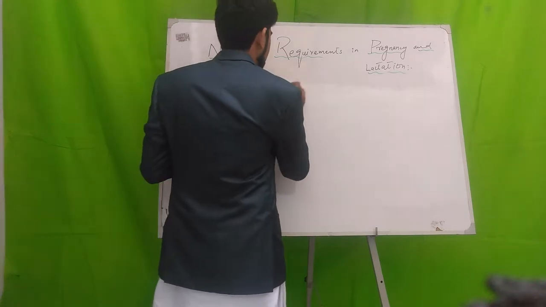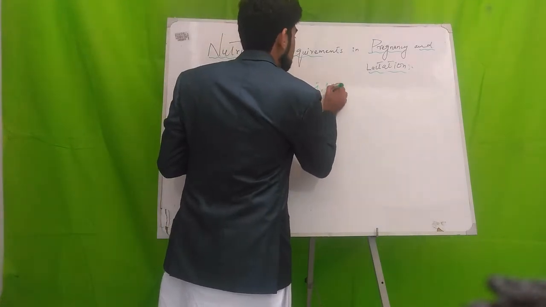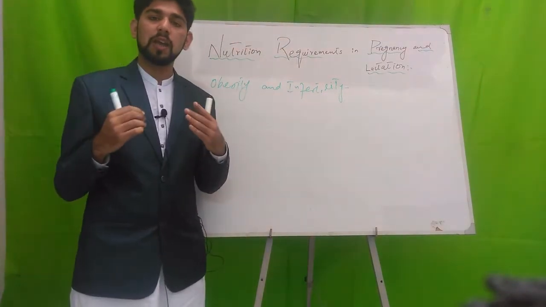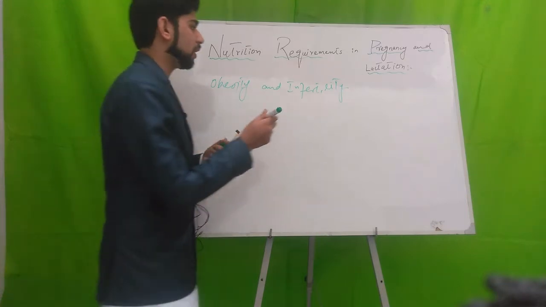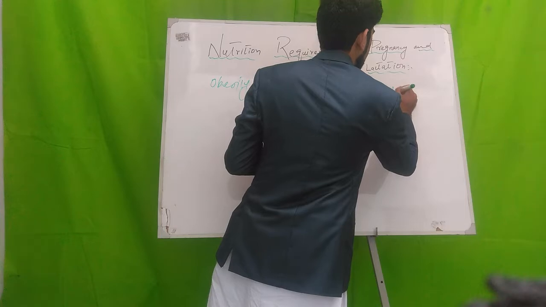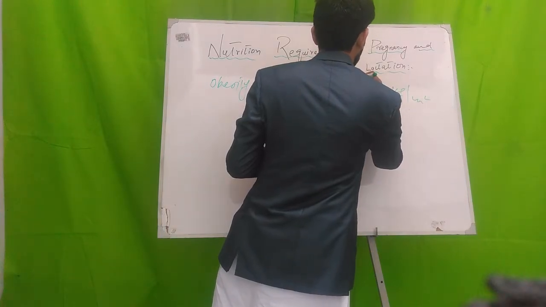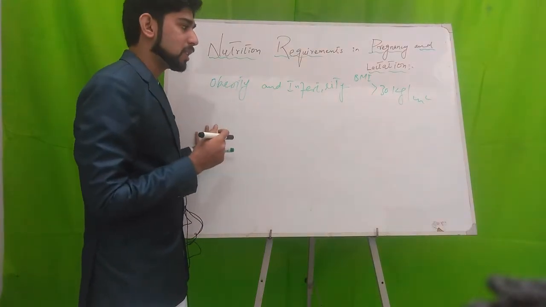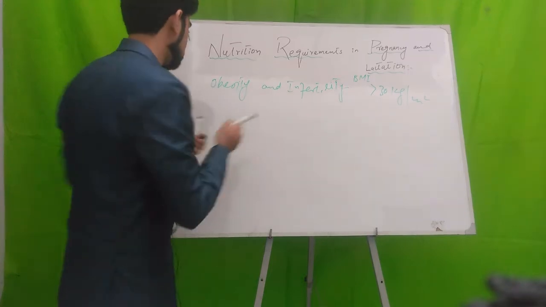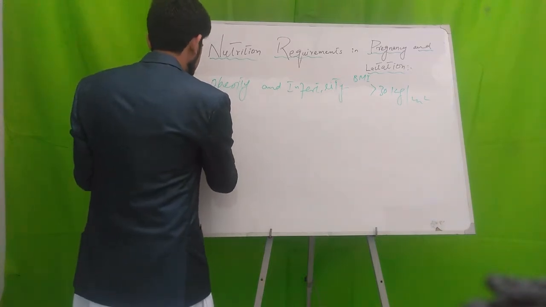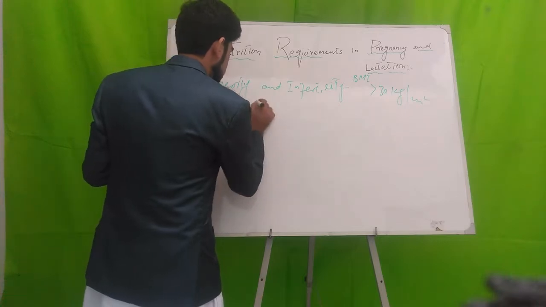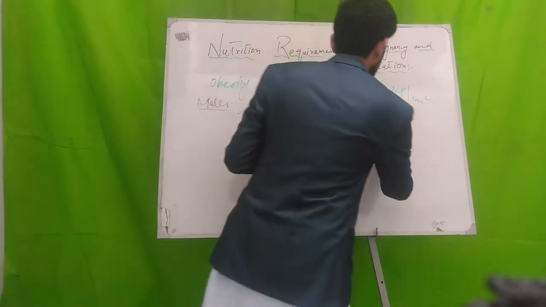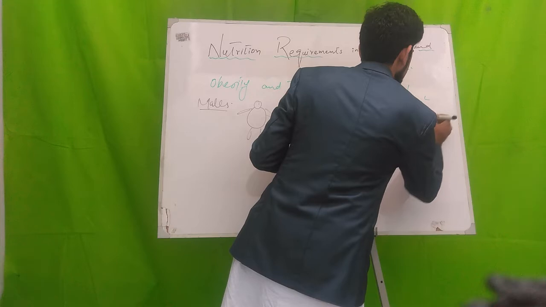Interesting thing is, obesity affects fertility both in males and in females. Obesity is indicated by BMI greater than 30 kilogram per meter square. So we will discuss one by one how it affects the fertility level in males, and how it affects females.